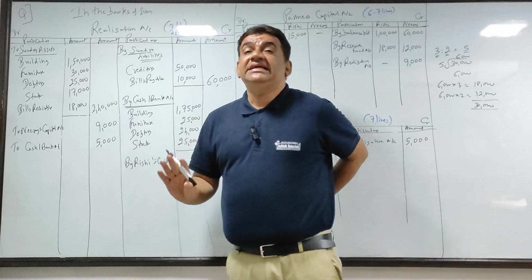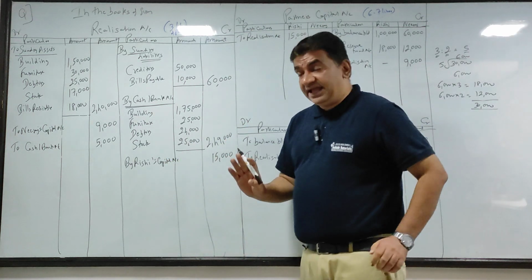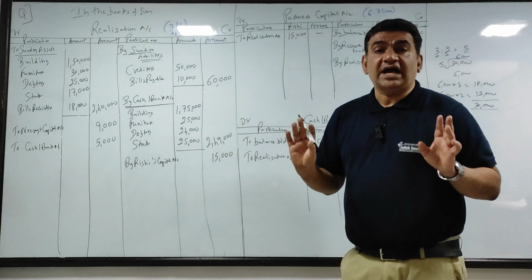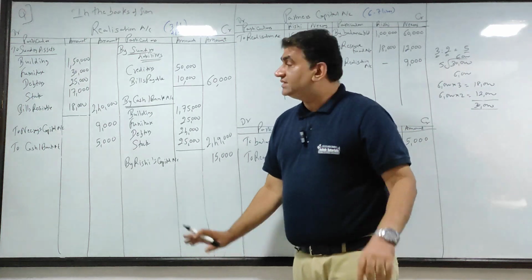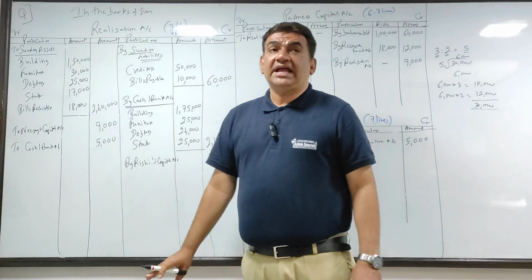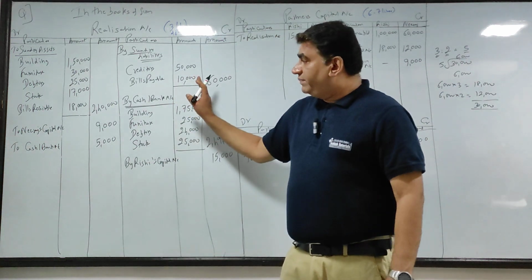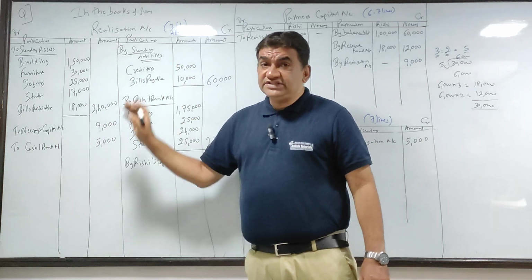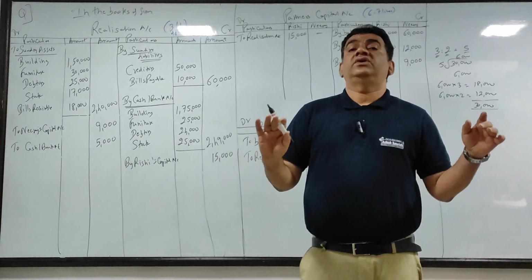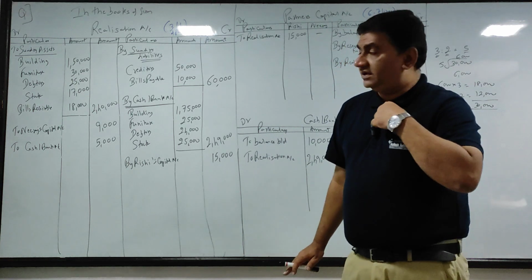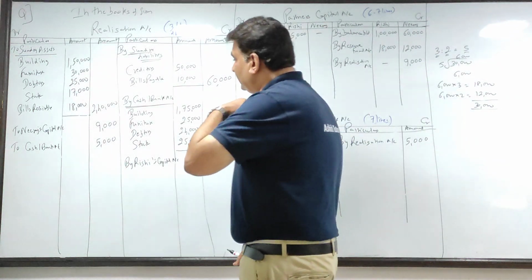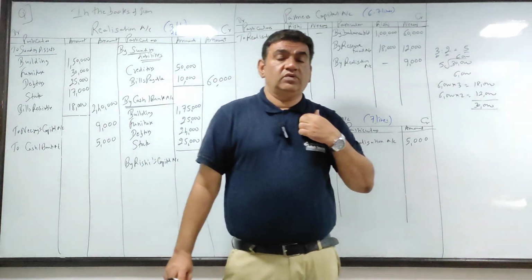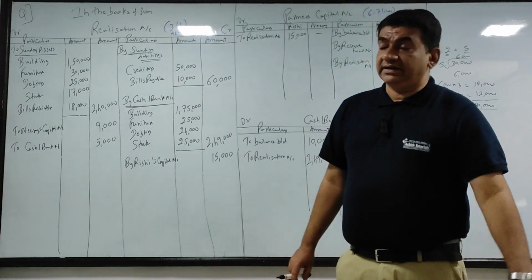So bills payable is out. Creditors is neither paid nor taken over by any partner.